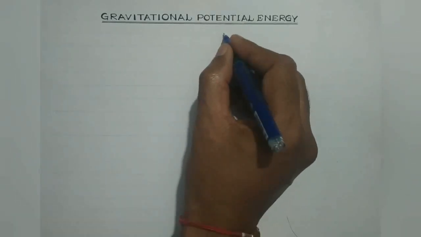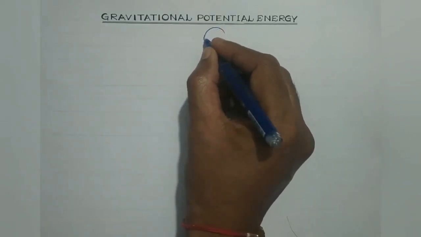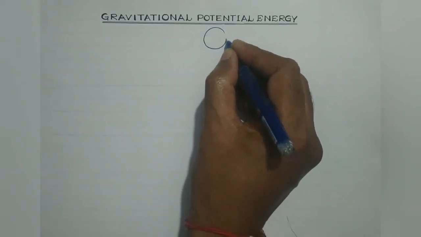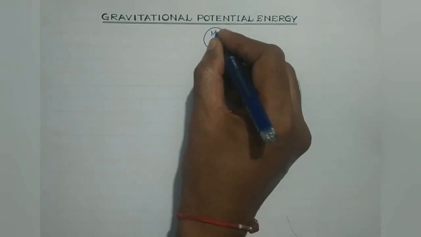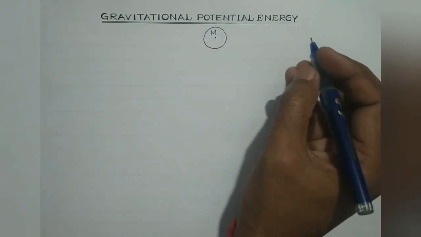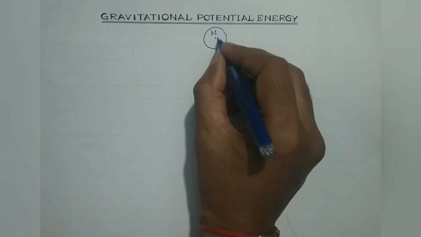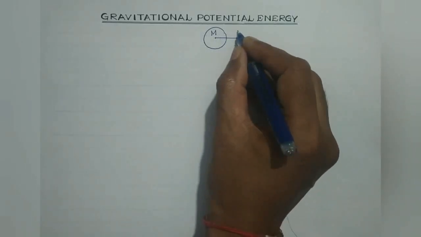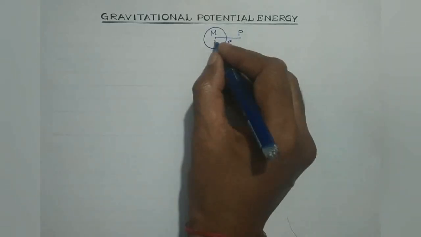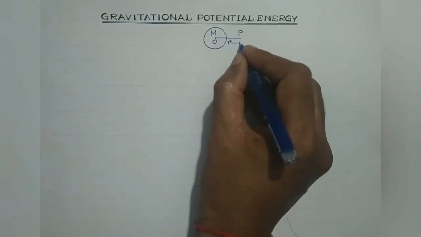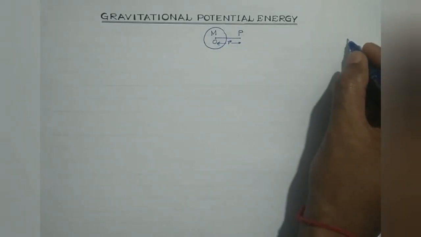Suppose this is the Earth, and this is the center of the Earth and its mass is capital M. Let us consider a point P, which is at a distance of r from the center of the Earth.